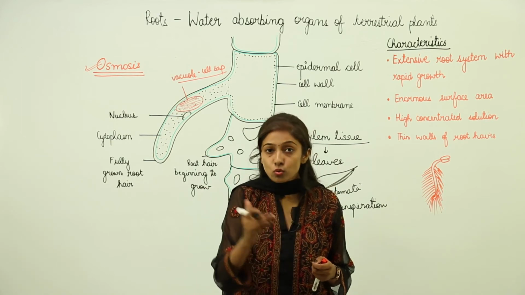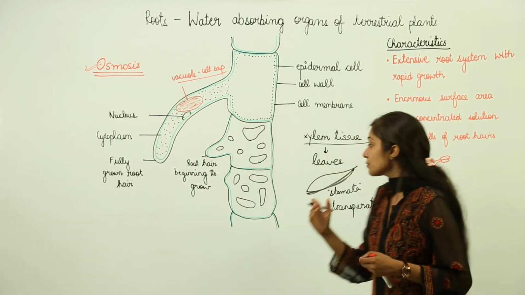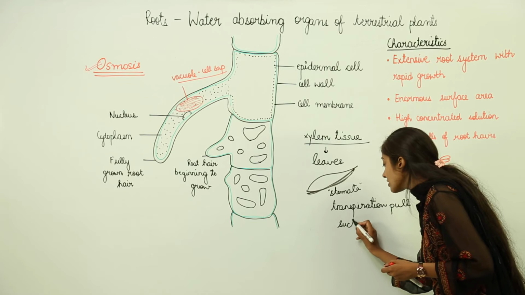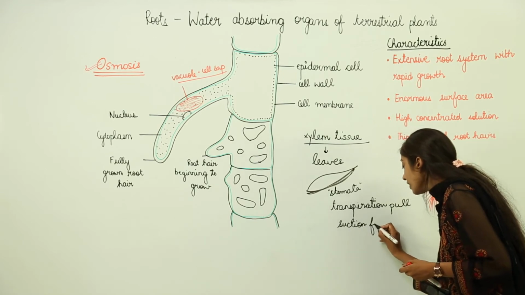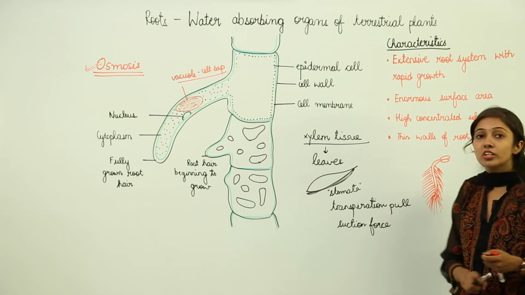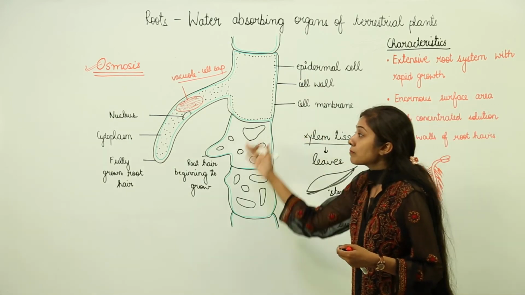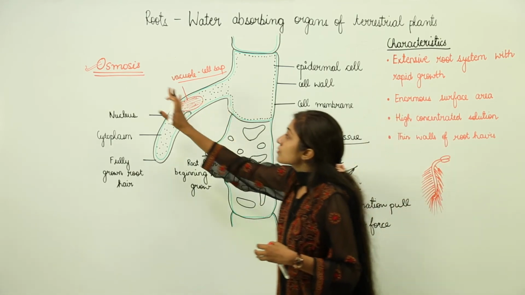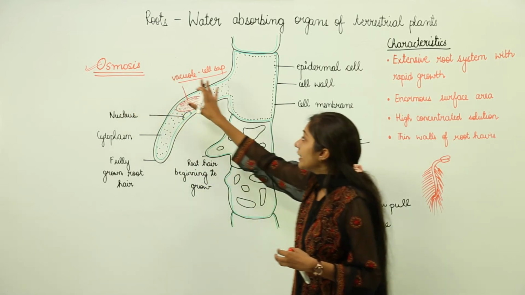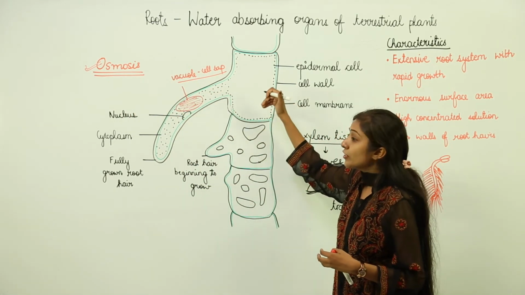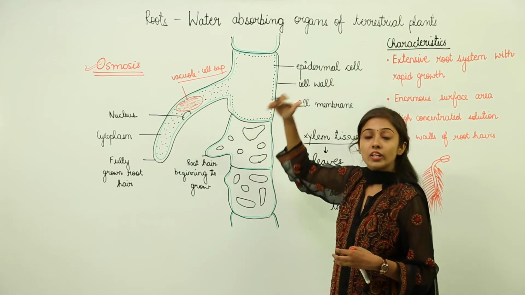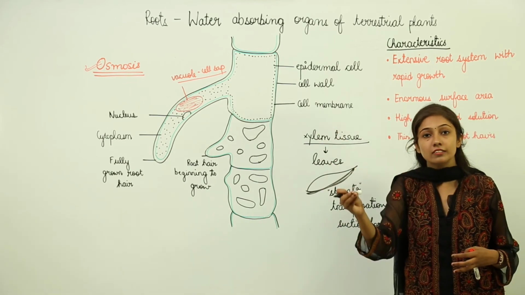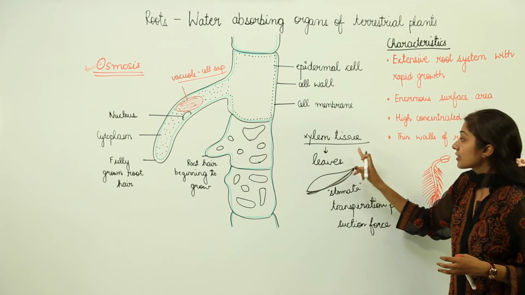When the plants lose water, this creates a special pull that we call transpiration pull, and we can also call it a suction force. Now, due to this suction force or transpiration pull, the process of absorption through the roots is going to continue. Again, through osmosis, water from the soil enters inside the roots and passes from one cell to another, then to another cell, and after that, they enter the xylem tissue.